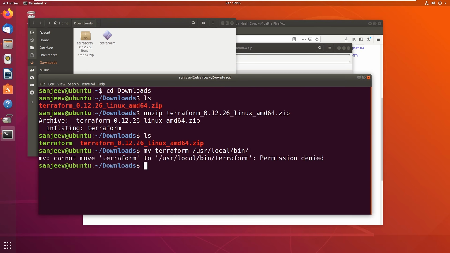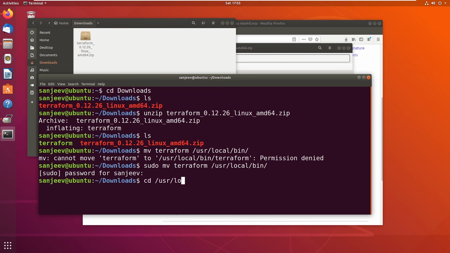Okay, and it's going to throw an error. It says permission denied. So if you see that error, just run the same command except put in the word sudo beforehand. This is going to give us root privilege, and you need root privilege to move any file into this specific directory. So we'll hit enter. It's going to ask for our password. Okay, and it looks like it's completed. So we'll just move to that directory and verify that it did actually move it there. Okay, so it's in the /usr/local/bin directory.